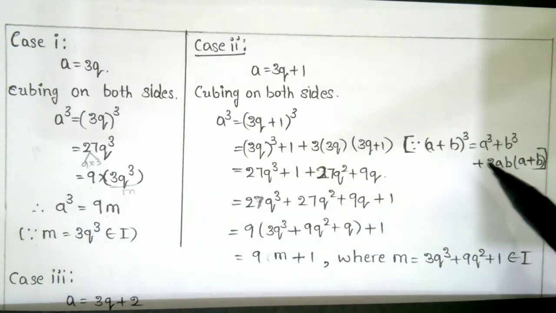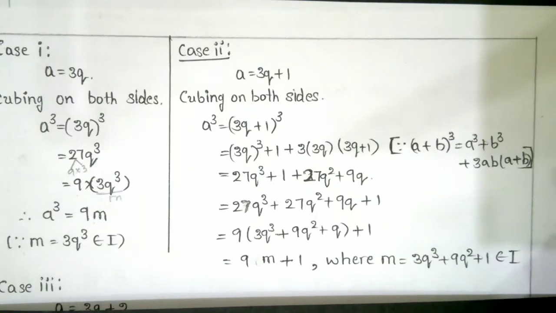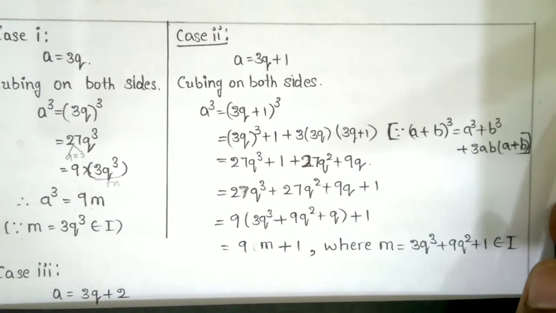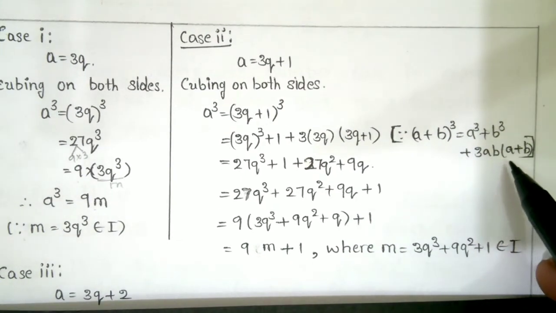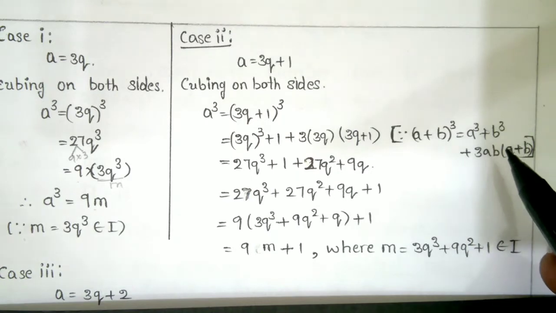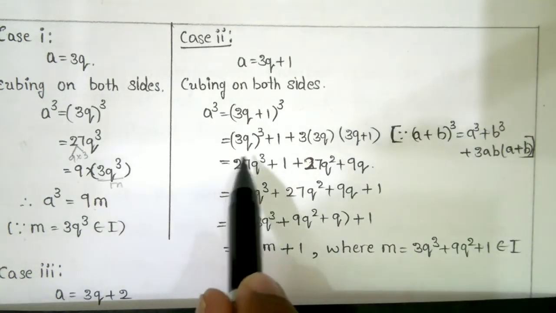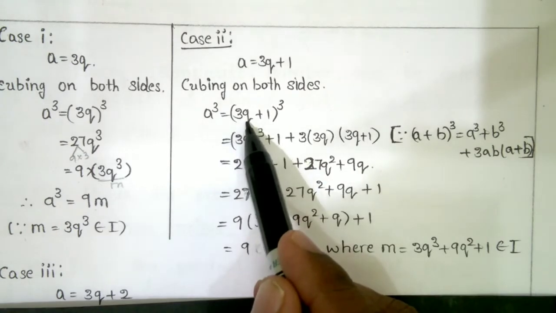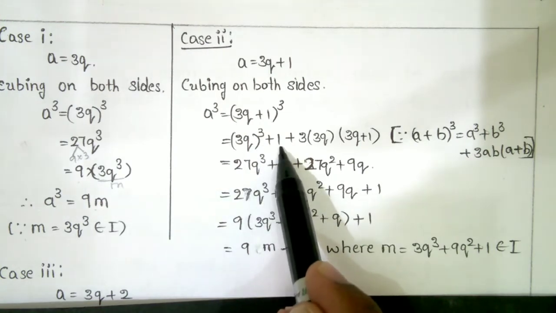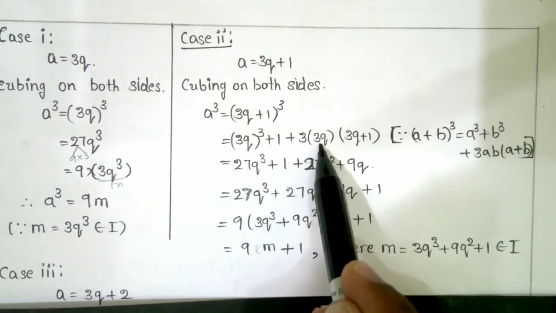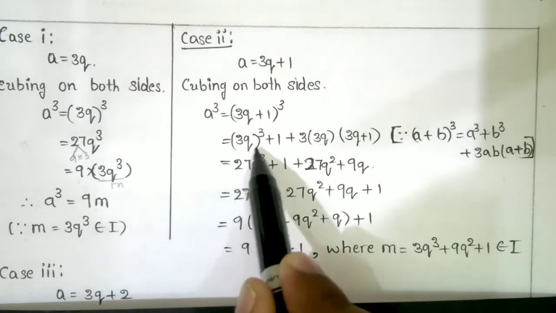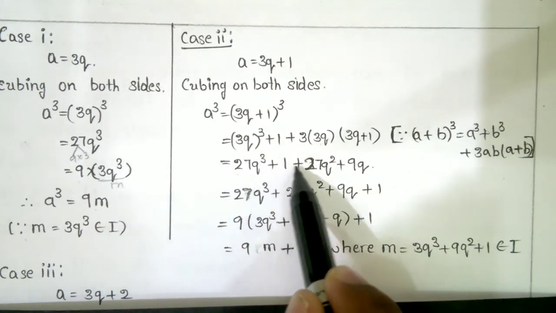So you have to apply the formula: (a plus b) whole cube is equal to a cube plus b cube plus 3ab of (a plus b). Okay, you just substitute. In the place of a you substitute 3q, in the place of b you substitute 1. (3q) whole cube plus 1 plus 3q of (3q plus 1). So 3 cube is 27, q cube, plus 1 cube is nothing but 1 only.